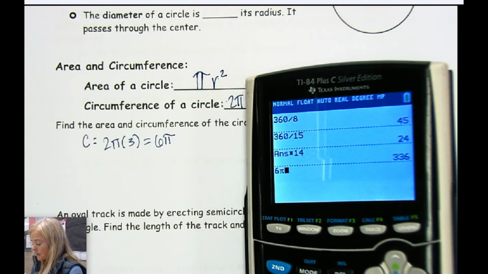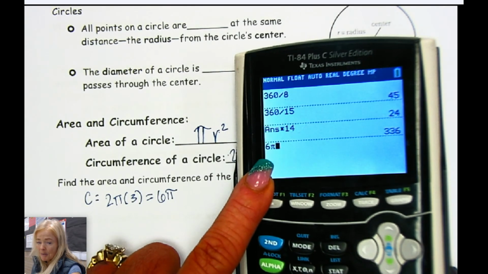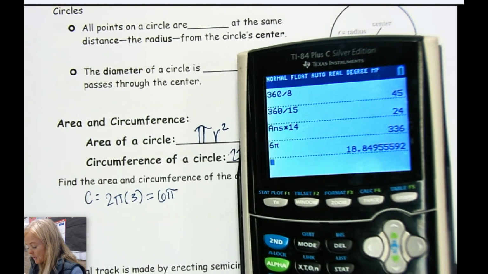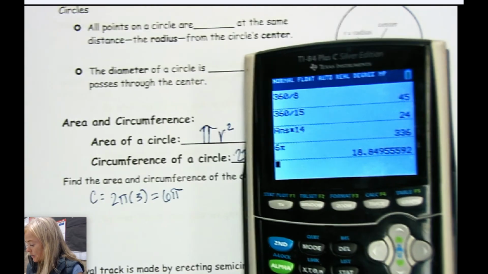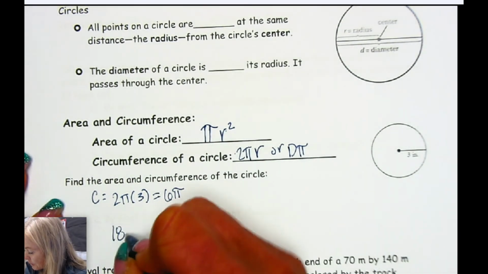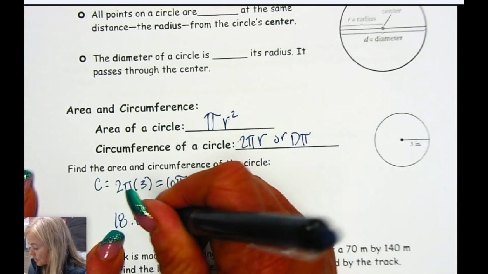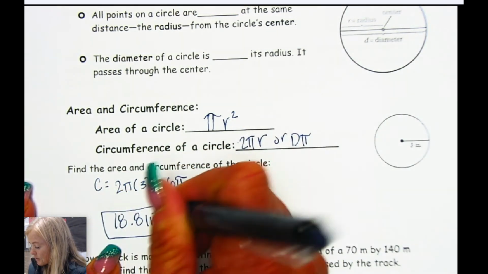6 pi on our calculator, and your pi is just right there. At least on mine, it's right there. But just look for pi. You don't even have to do times in between. It knows that that's what it means when 6 is placed right next to pi. So that's 18.8, and then we always have to do units because that's a linear measure. So inches is what the circumference is.